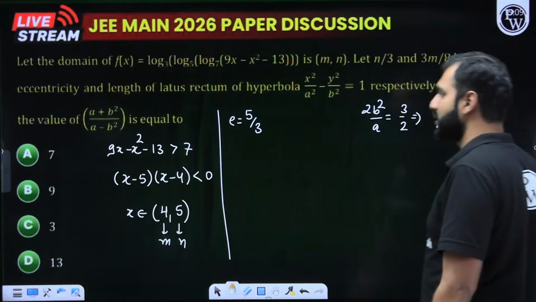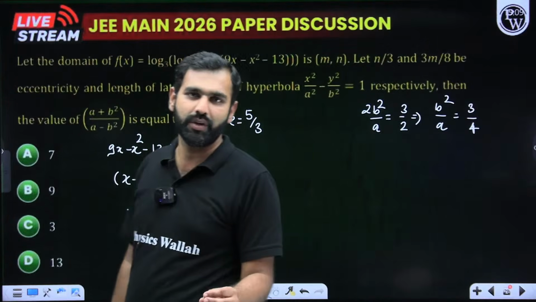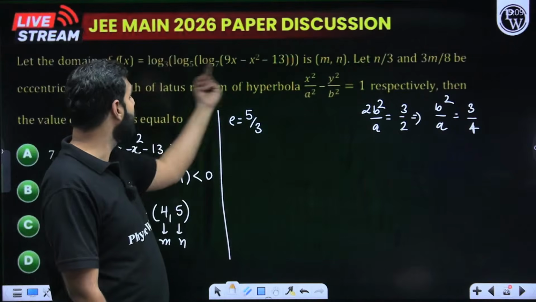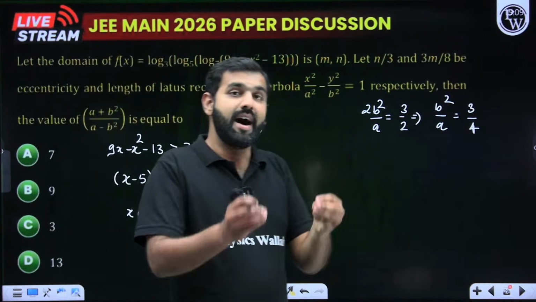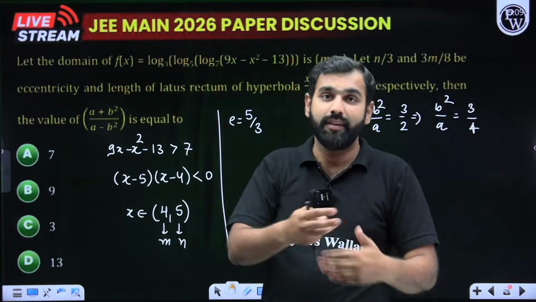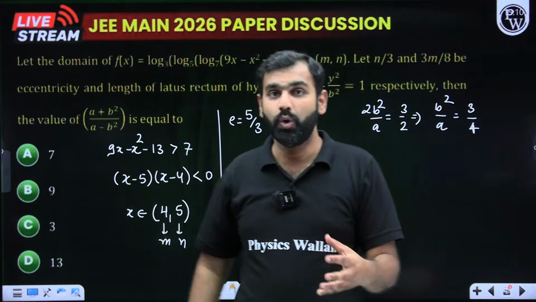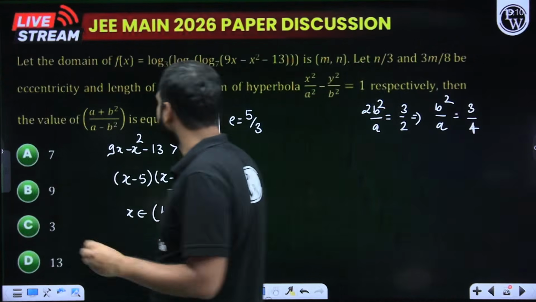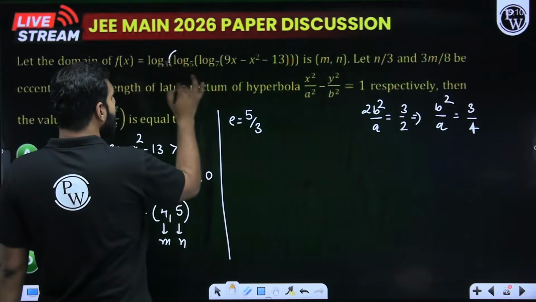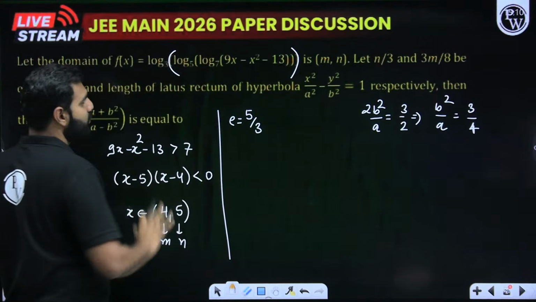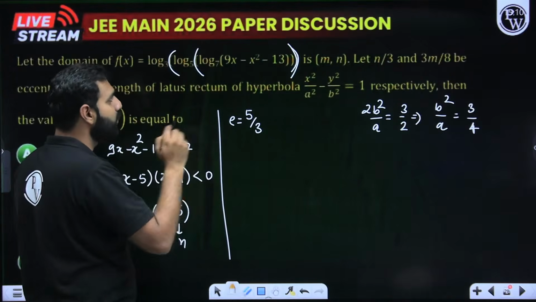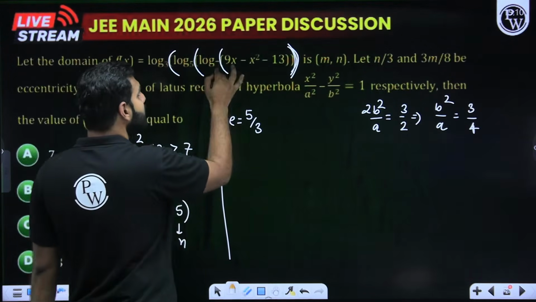Moving towards the next question. This was again a very decent, very easy question. In the morning, I gave you the idea of how you should deal with domain based questions. I have shown you this very example only of logarithm, that how should you deal with logarithm based domain based questions. How should we deal with that? The idea is pretty simple here, students. First of all, we are taking log of this. So this value should be greater than 0, which means this value should be greater than 5 to the power 0, which means 1, which means this value should be greater than 7 to the power 1.